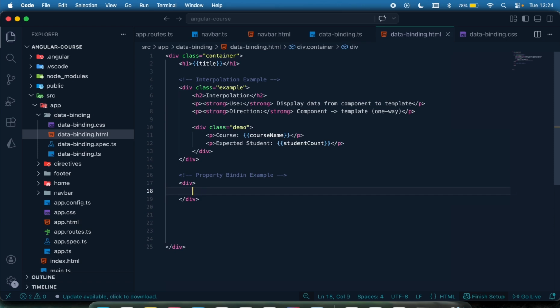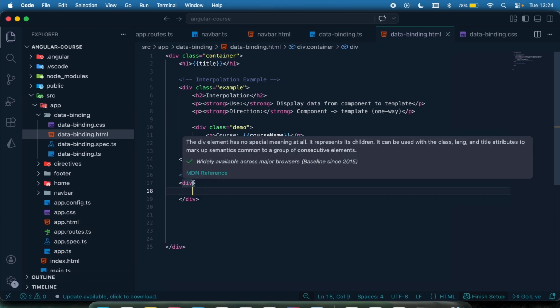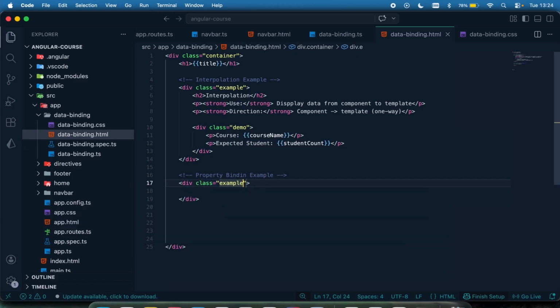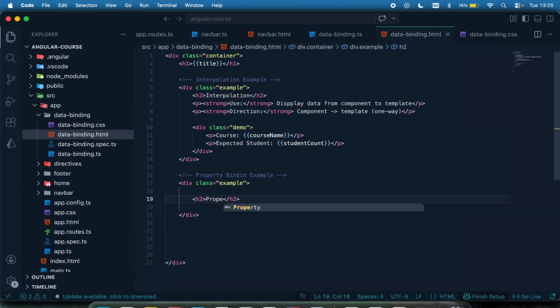So right here, let me give this a class called example. Then I'm going to move down and add an h2, just dummy text saying property binding, something like that.